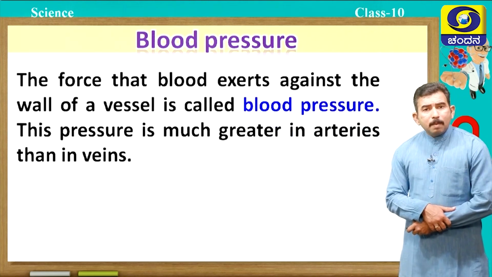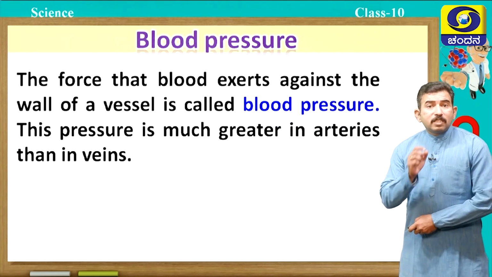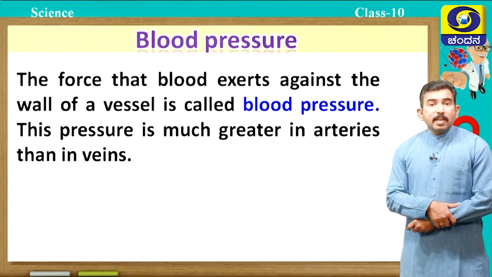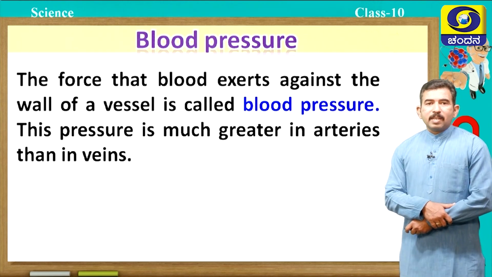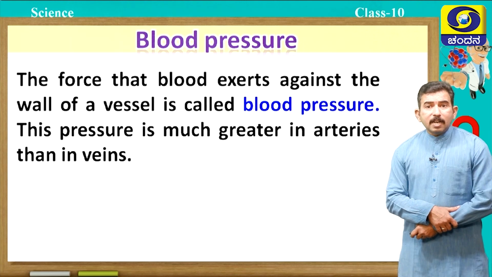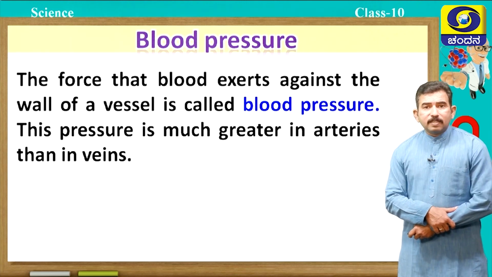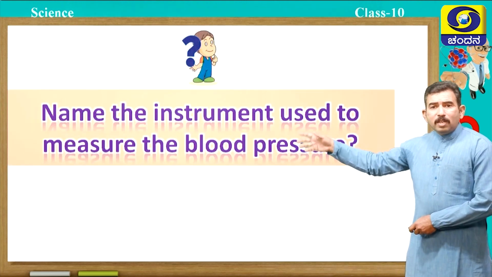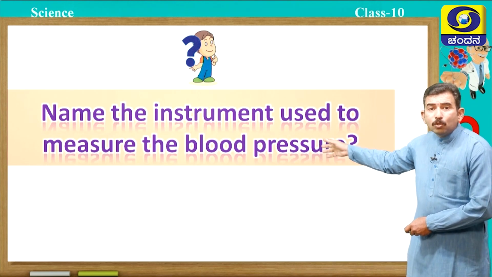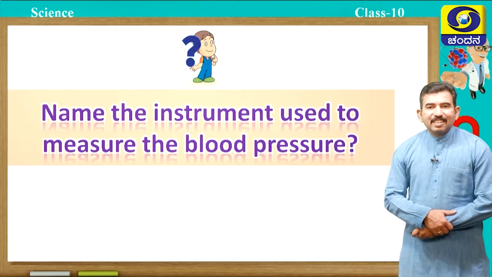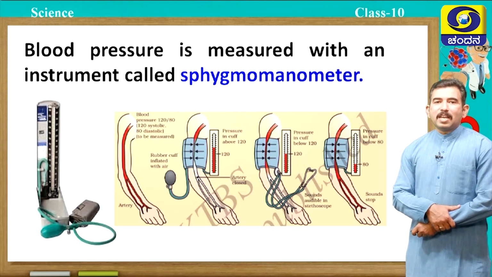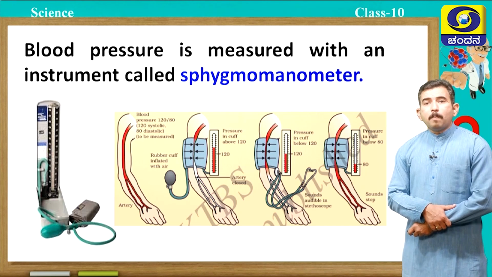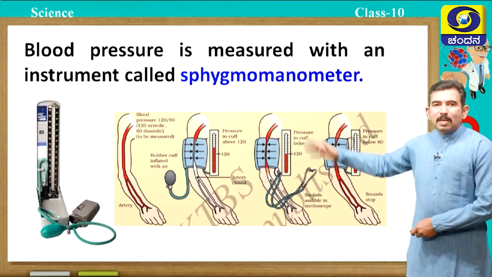What do you mean by blood pressure? The force that blood exerts against the wall of a vessel is called blood pressure. This pressure is much greater in arteries than in veins. Students, can you name the instrument which is used to measure blood pressure? Yes, you are right. Blood pressure is measured with an instrument called a sphygmomanometer, which is commonly used by the